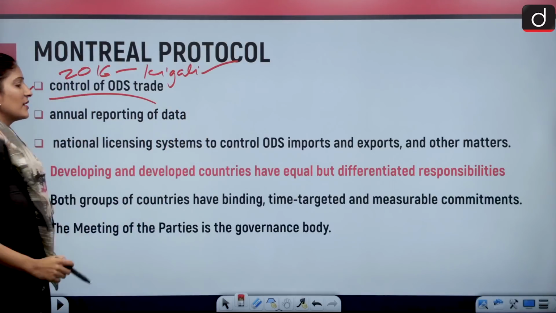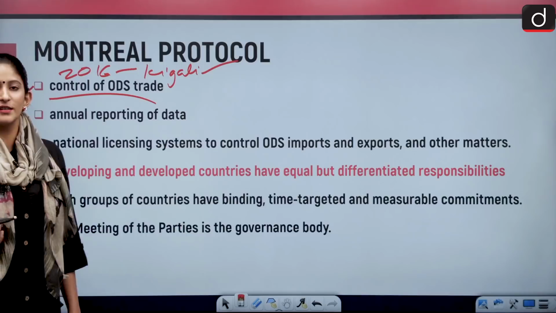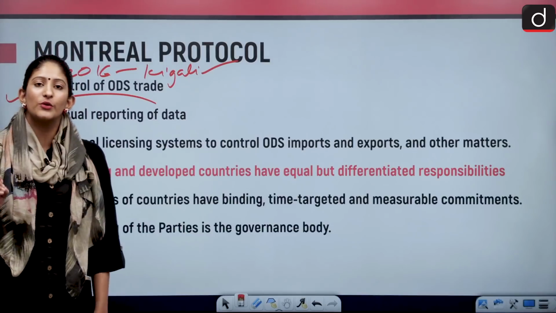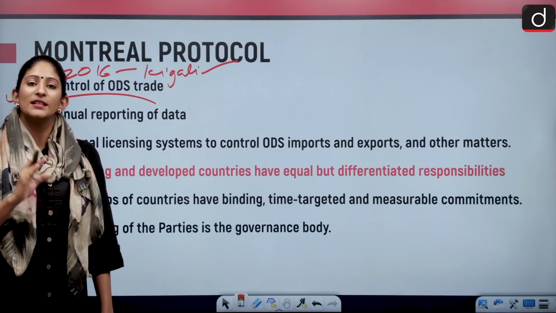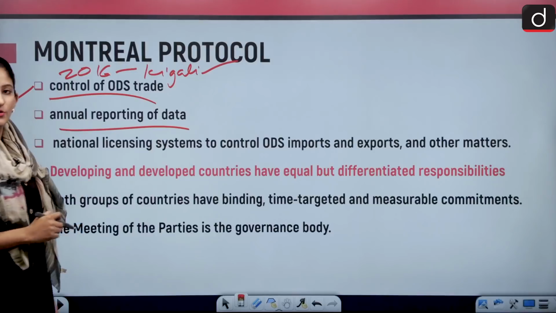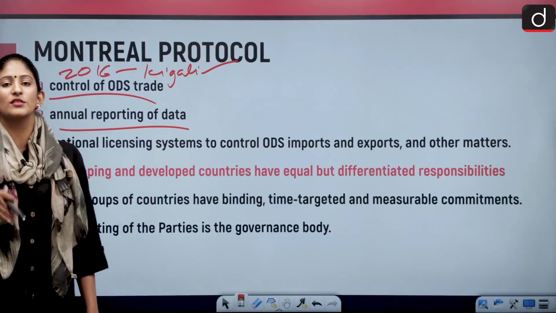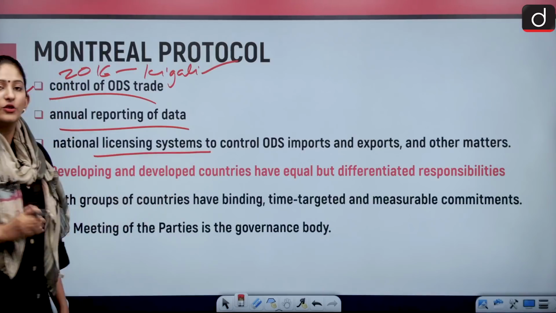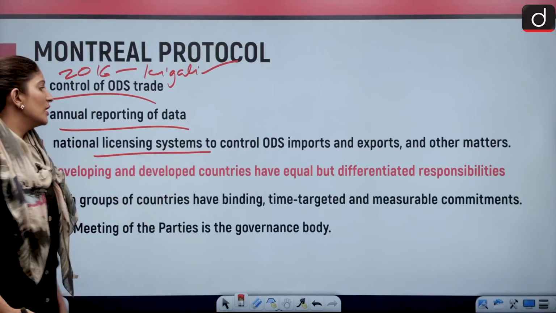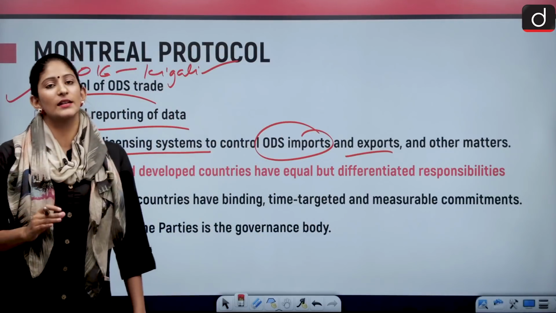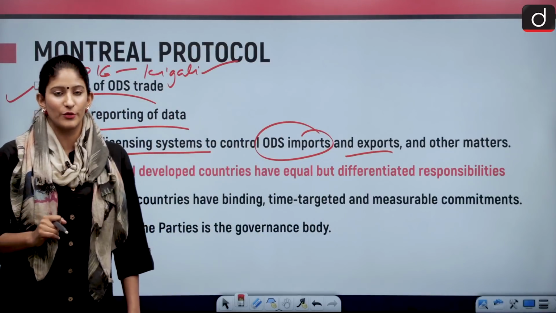So it controls many other things under it, like controlling the ozone depleting substances trade. How should trade with respect to such gases take place? And annual reporting of data should also be there. The data set should be there so that policy can be made. And a national licensing system should also be put in place to control the ODS imports and exports and other matters. So these are the broad parameters on which the Montreal Protocol works.